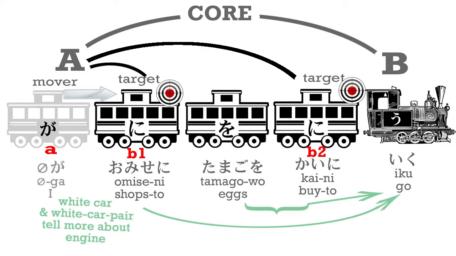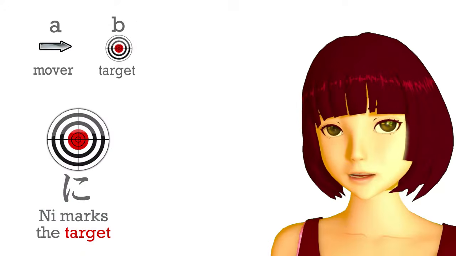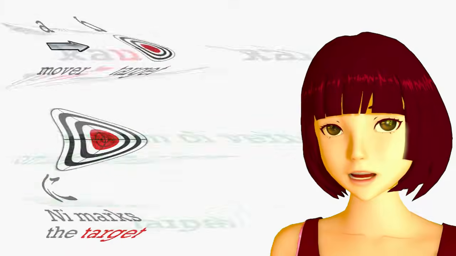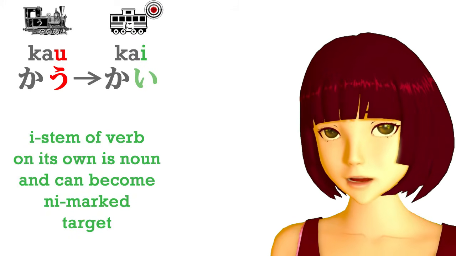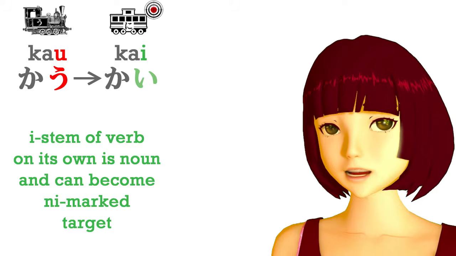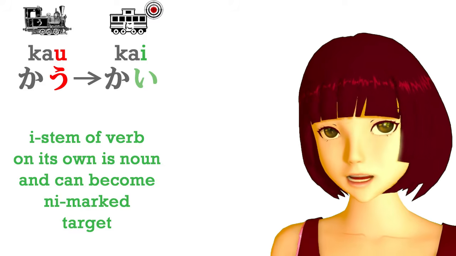Now, you may be saying, I thought that logical particles like ni and ga and o can only mark nouns, and that's absolutely correct. Because one of the things that the e stem of a verb can do when it's on its own is turn that verb into the equivalent noun. It can do something else as well, but we'll talk about that another day. So, kai, the act of buying, is a noun.